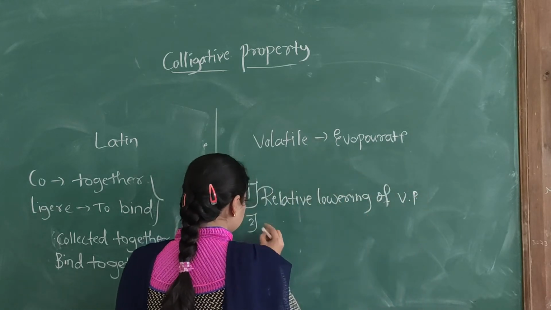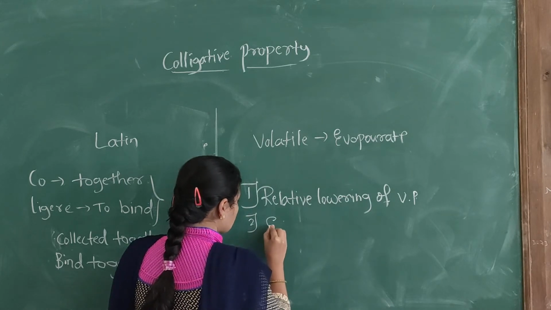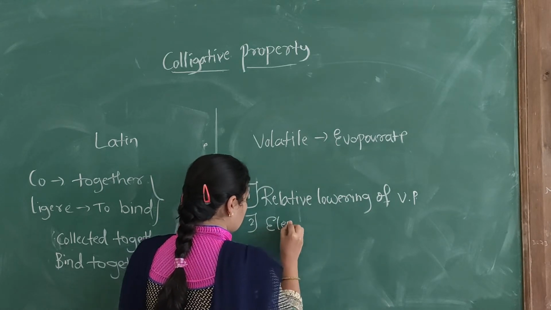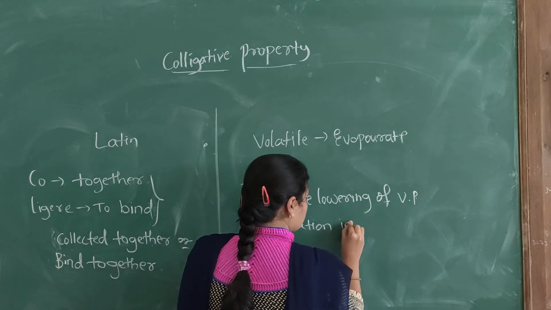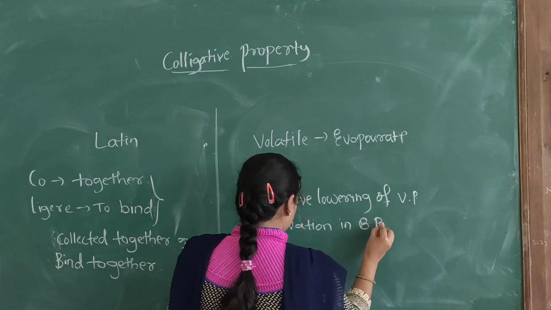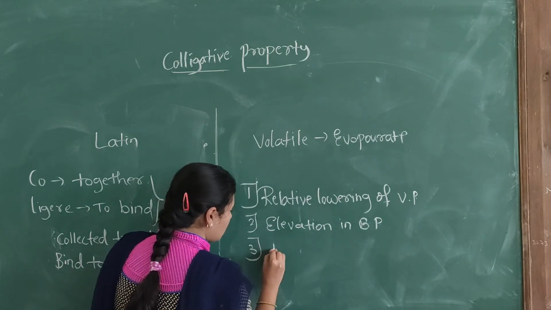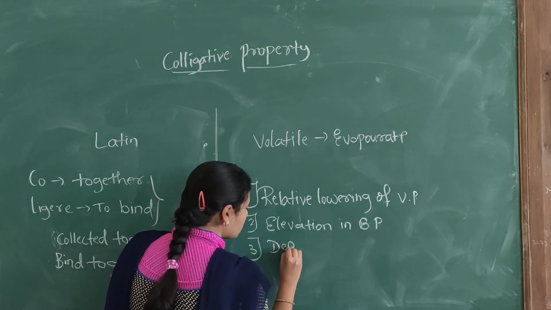The second one is elevation in boiling point. The third one is depression in freezing point.